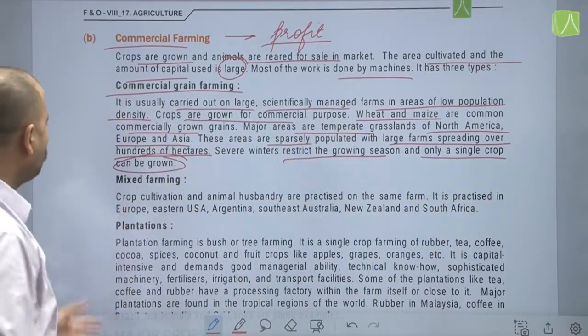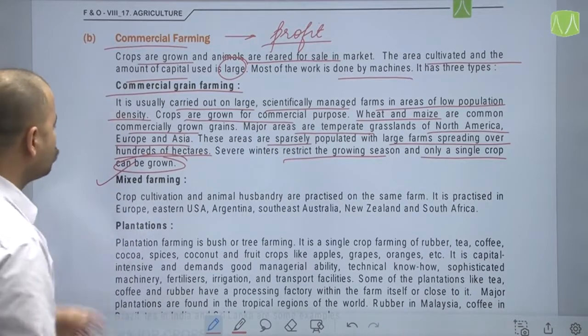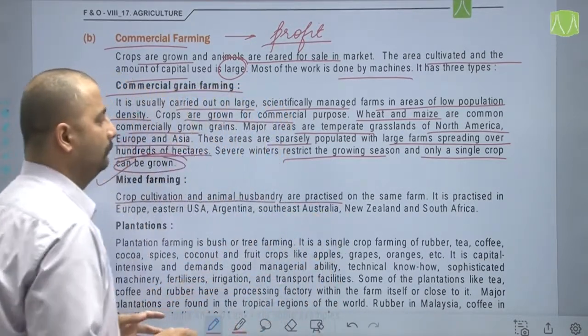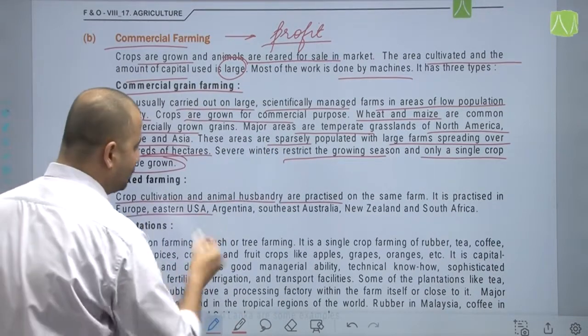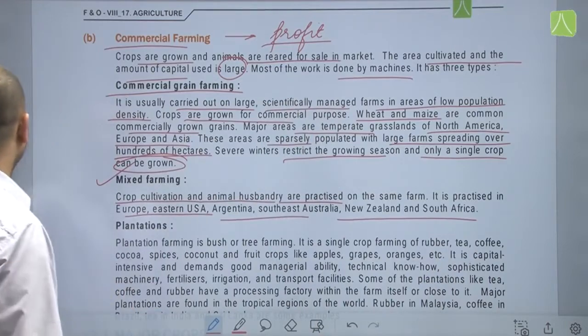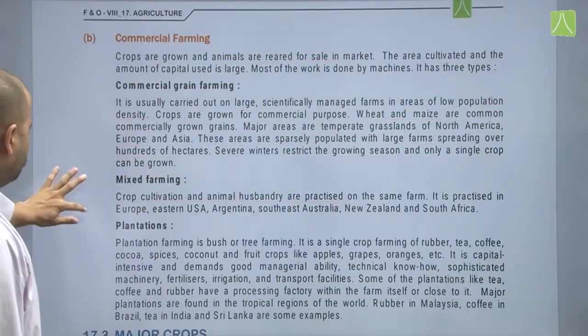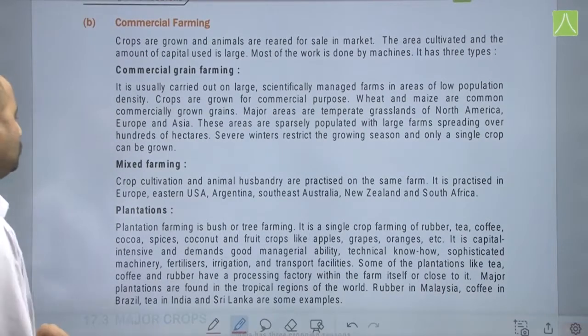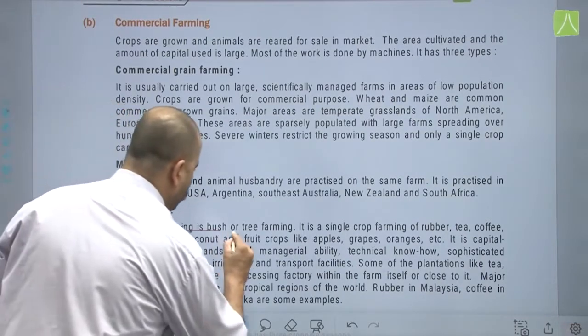Now next is your mixed farming, that is crop cultivation along with animal husbandry are practiced on the same farm and practiced in Europe, Eastern USA, Argentina, Southeast Australia, New Zealand and South Africa. Further, plantation. Now plantation is again farming, that is bush or tree farming.